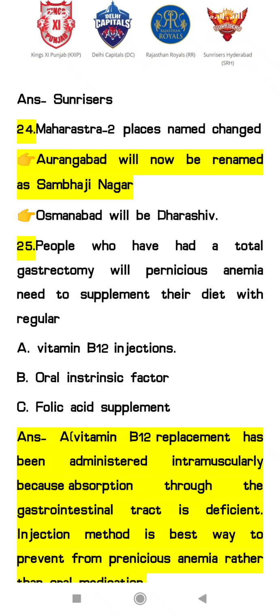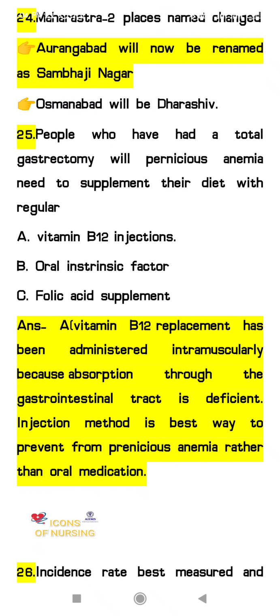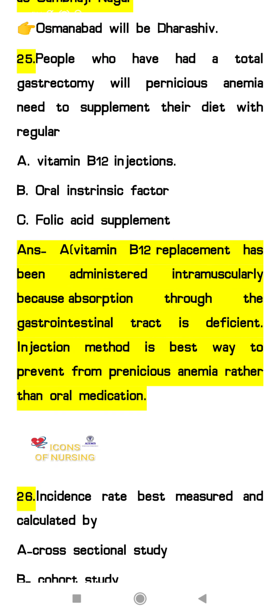25th, people who have had a total gastrectomy. People having a total gastrectomy will develop pernicious anemia. So they need to supplement their diet with regular: option A, vitamin B12 injection, B, vitamin B oral intrinsic factor, and C, folic acid supplement. So the answer will be vitamin B12 injection, because patients who have had a total gastrectomy, that is total removal of the stomach part, will be deficient in vitamin B12, and vitamin B12 deficiency will lead to pernicious anemia.